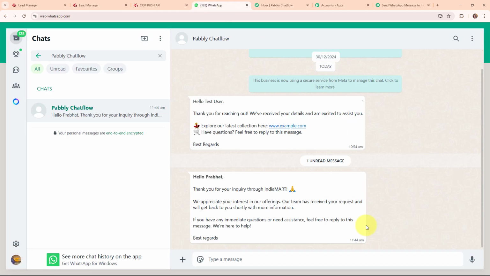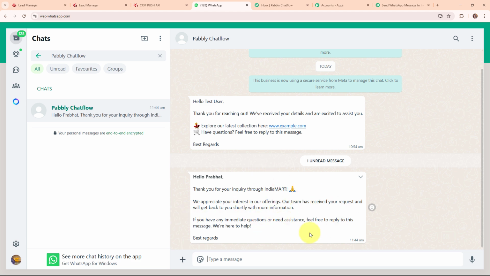And here you can see we have received a successful WhatsApp message which says, "Hello Prabha, thank you for inquiry through IndiaMART. We appreciate your interest in our offerings. Our team has received your request and will get back to you shortly with more information. If you have any immediate questions or need assistance, feel free to reply to this message. We are here to help. Best regards." Okay, so this is the personalized WhatsApp message that we have sent to our lead. And with this, we have successfully set up an automation to send an automated WhatsApp message.